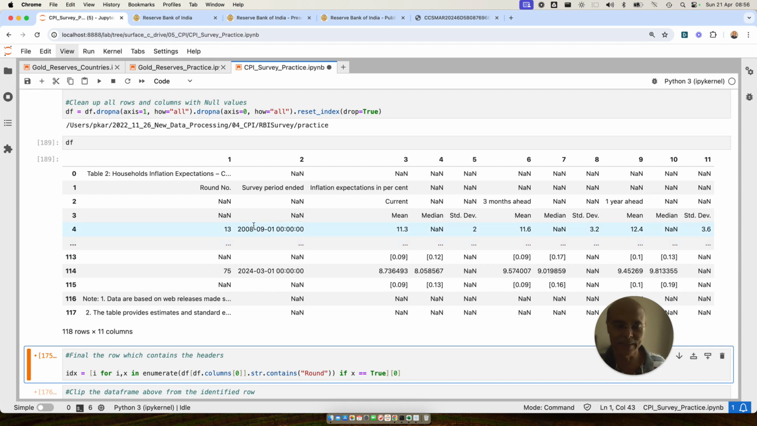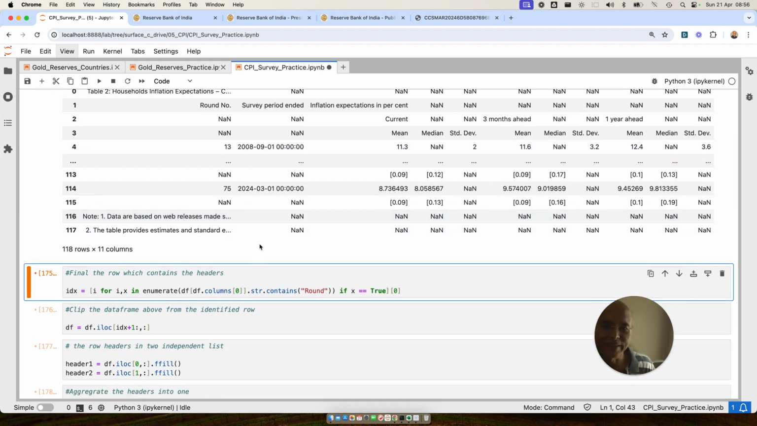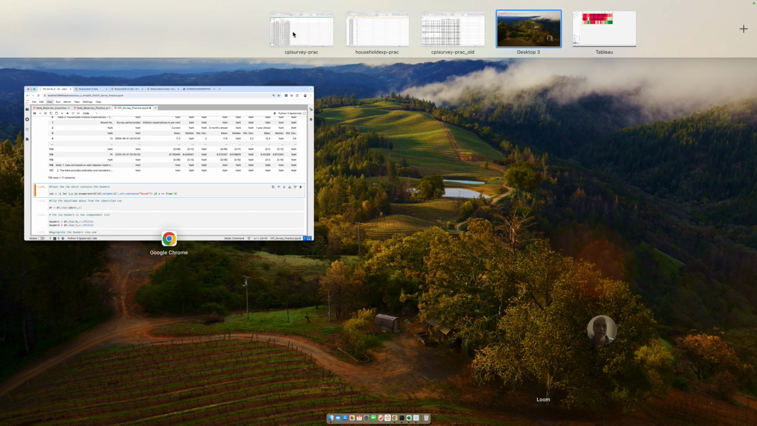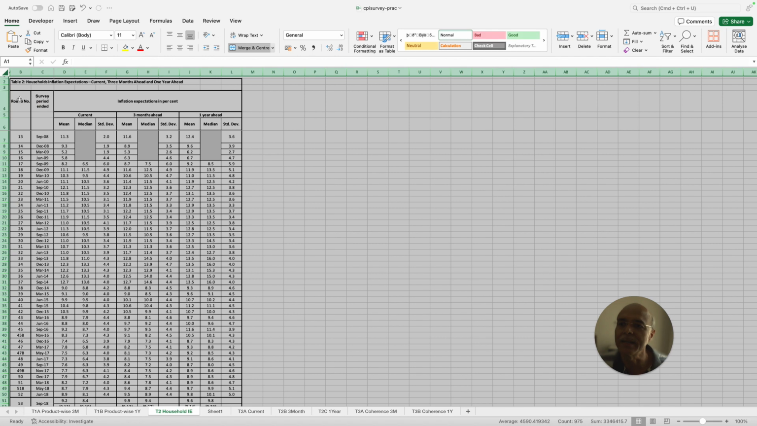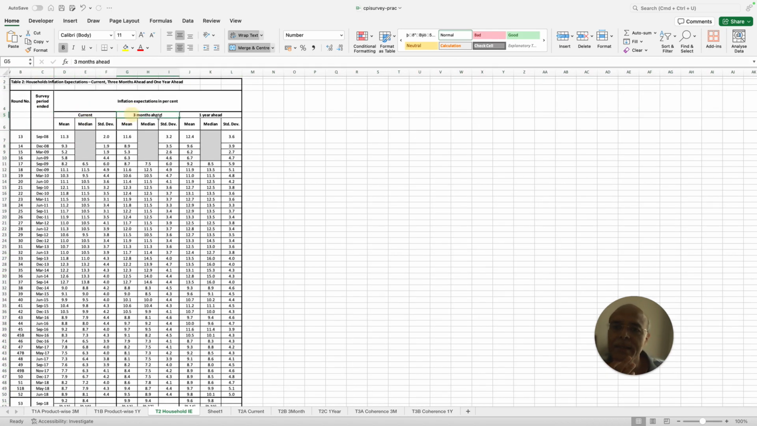Okay, so let's understand this. If you look at the original file structure here, you will find that the file will have some headers, right? These are the headers that you will see in the file. So what are these: current, 3 months ahead? These are the headers that you are interested in. You are not interested in inflation expected in percentage because that's a common head. Everybody knows. Maybe you are interested in round number, but these are some of the things you have to do in the code in a hard-coded manner. And I'll tell you which you have to do in a hard-coded manner and which you can do automatically, right?